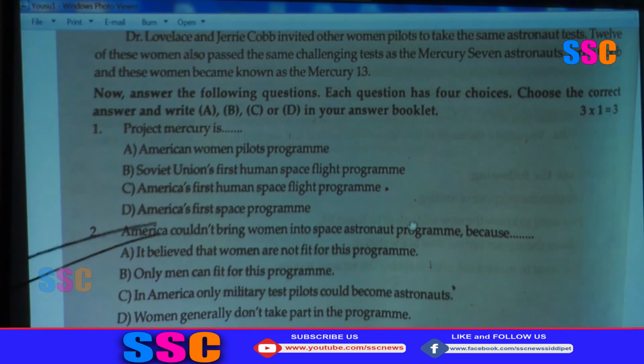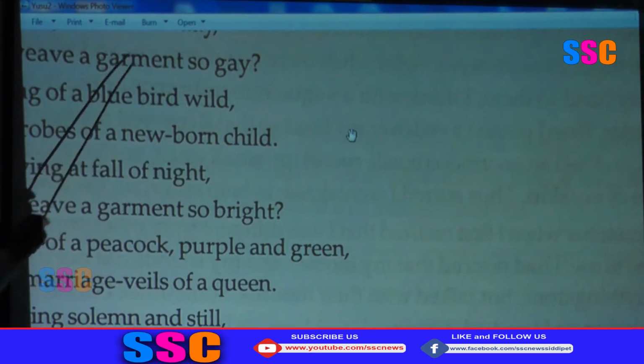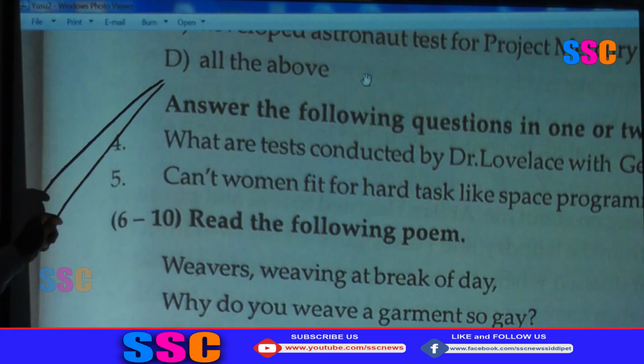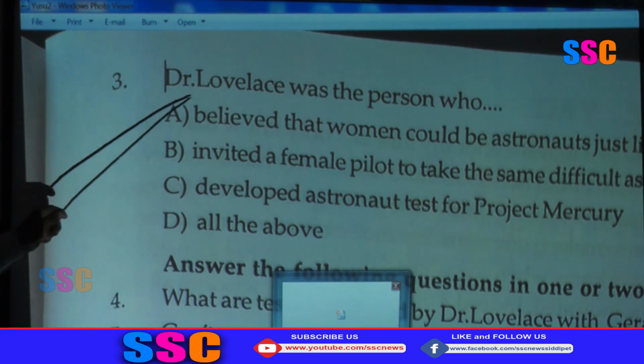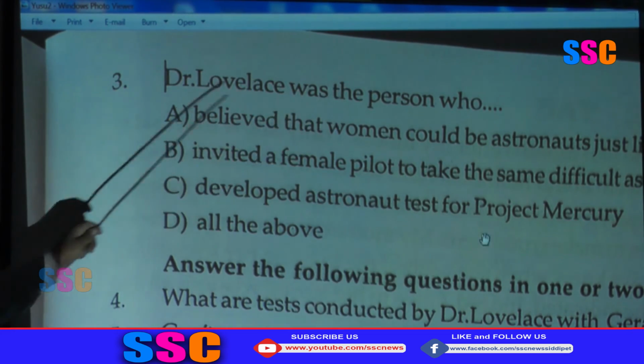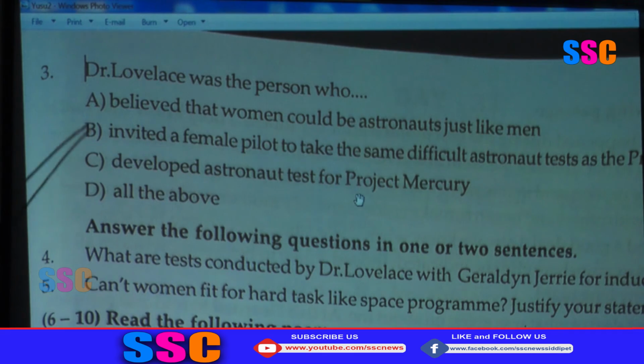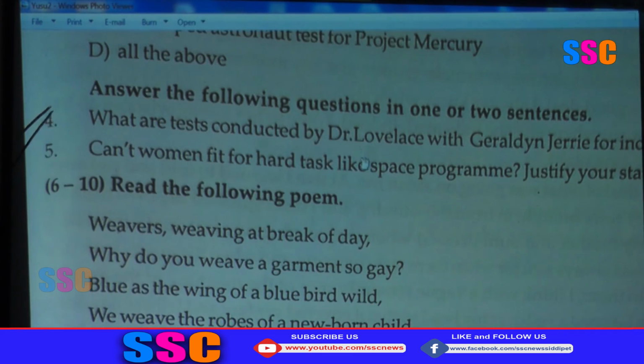Then go for the next, second slide, the third question and fourth question. Okay, this is the third multiple choice question. Dr. Lovelace was the person who, 4 options are like this. You have to choose the right option. Then the fourth one and fifth one, short answer questions.